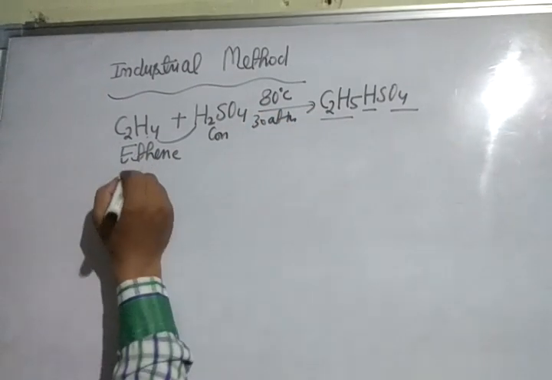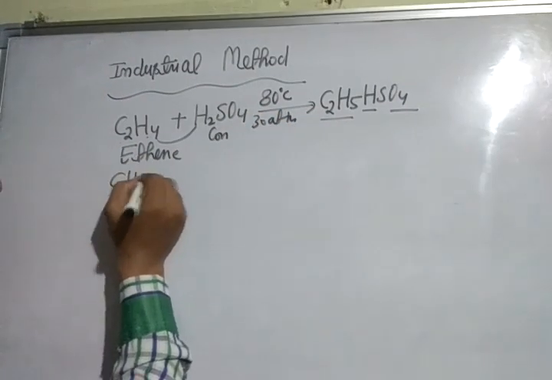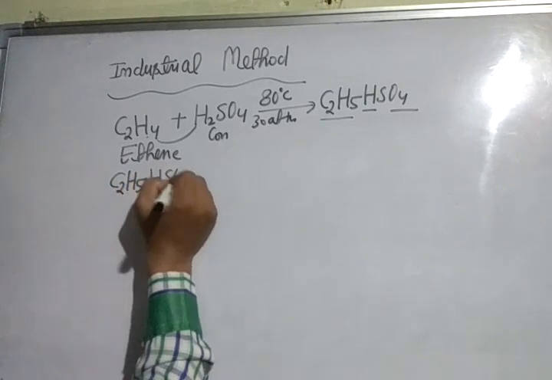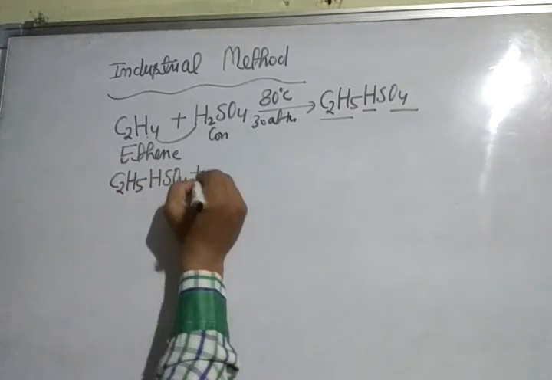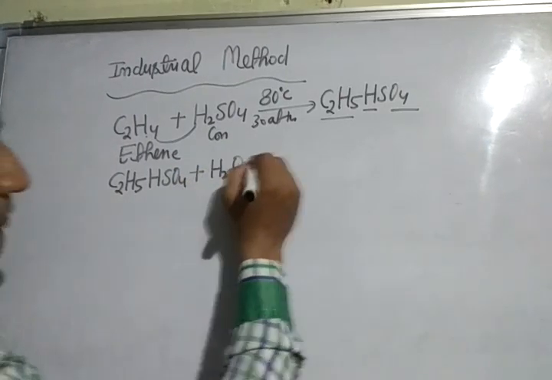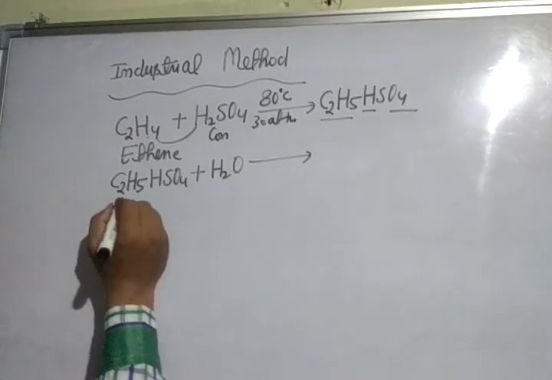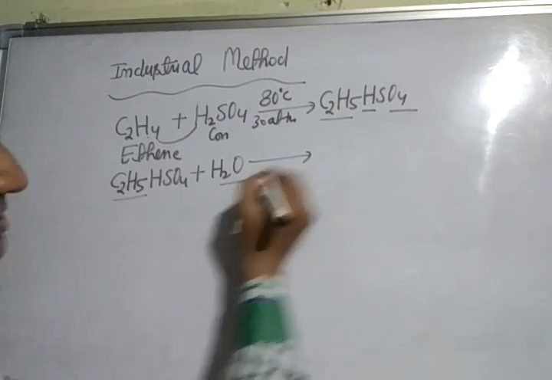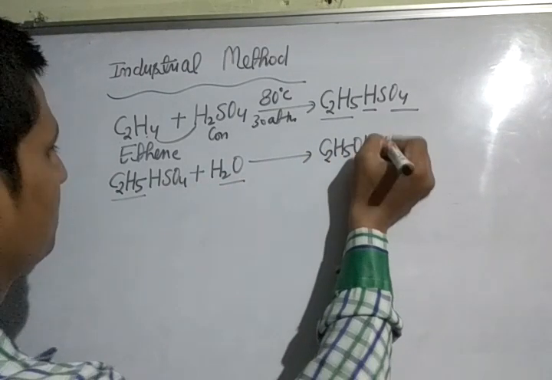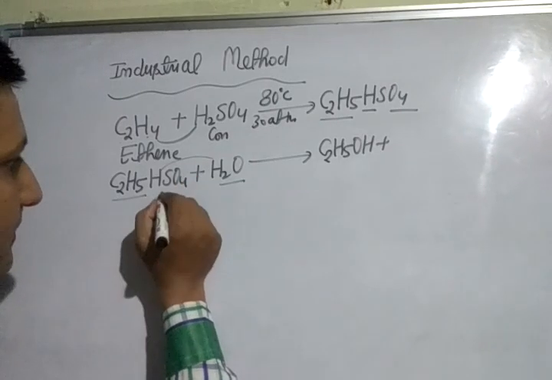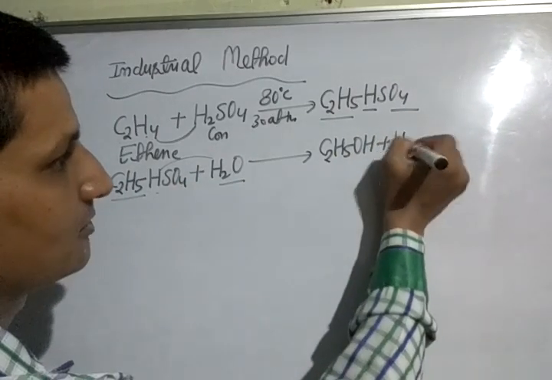After this, ethyl hydrogen sulfate reacts with boiling water to give C2H5OH, which is called ethanol, plus one H attached here, and we get H2SO4, sulfuric acid.